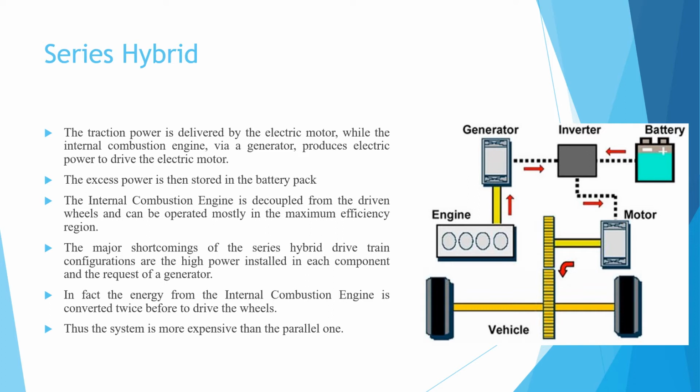In fact, the energy from the IC engine is converted twice before driving the wheel, and thus the system is more expensive than the parallel. So this is the series hybrid system.